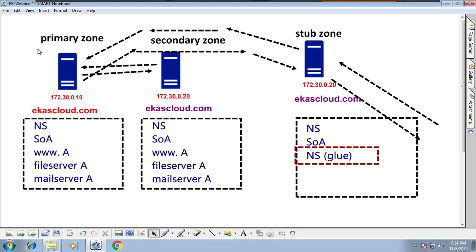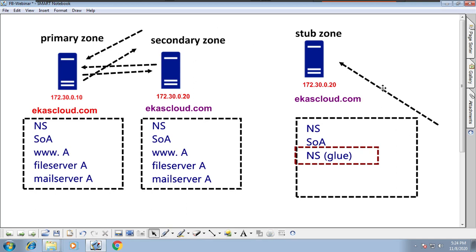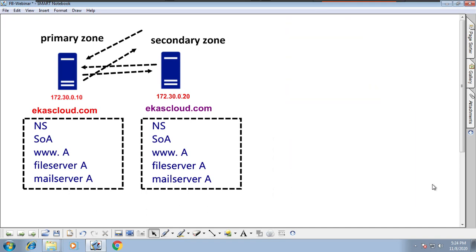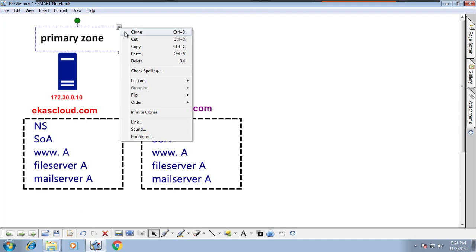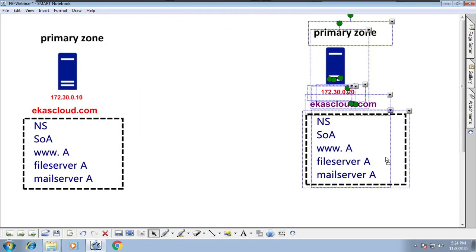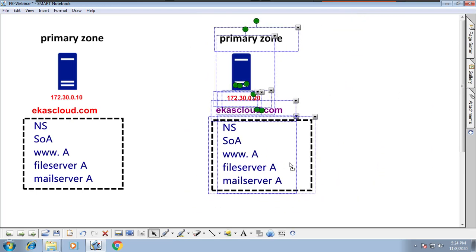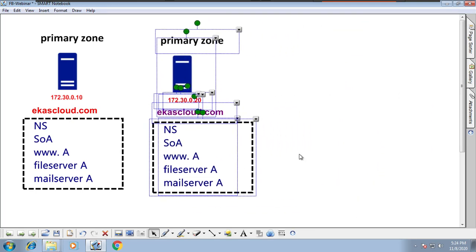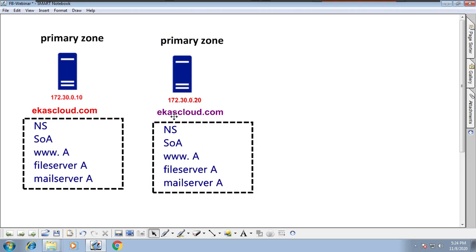Okay, so let me take this image. I will remove all this. Please wait, I'm just removing everything here. I will make it a primary zone. This is a primary zone, this is a primary zone, both are primary servers. Understand, both are primary servers, because this is akashcloud.com,